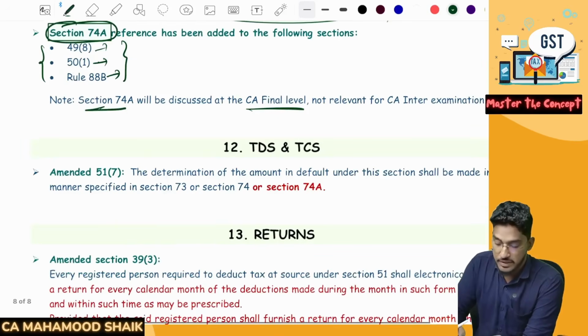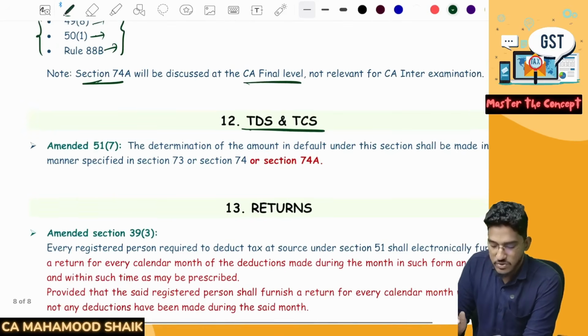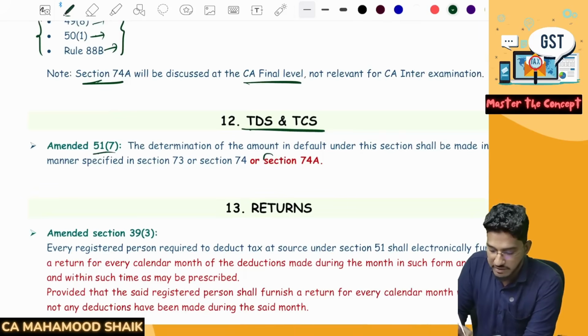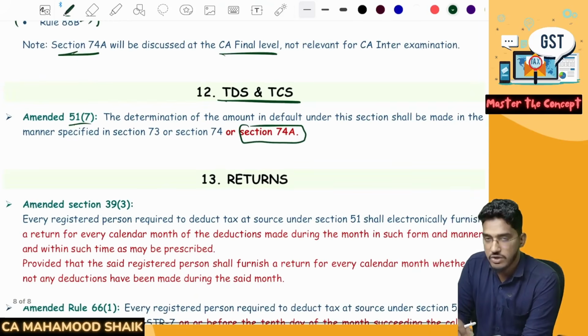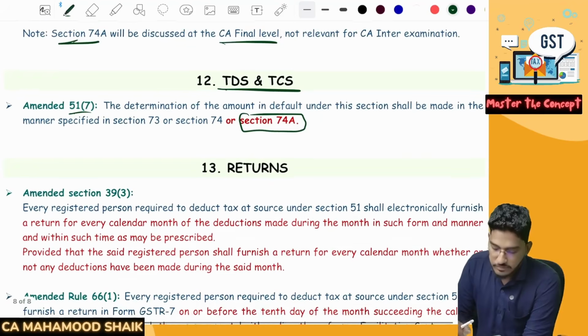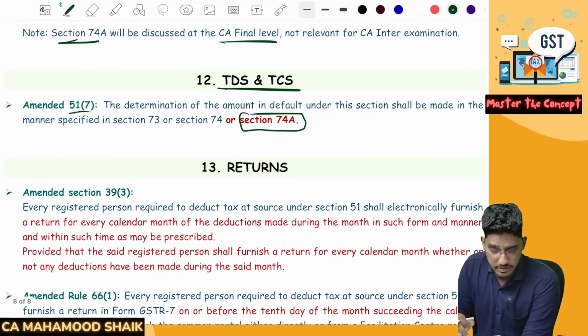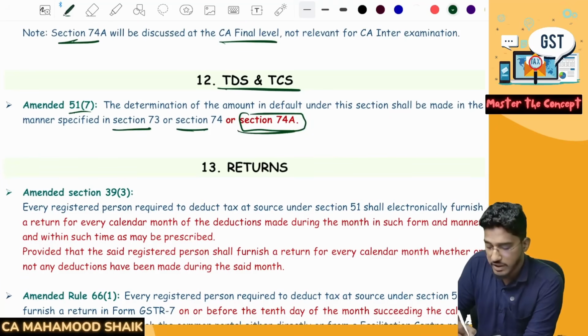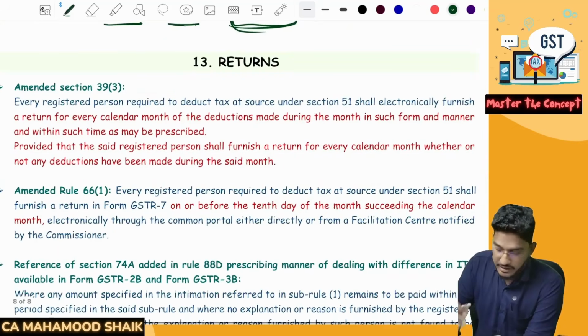You can ignore this. Similarly, in TDS and TCS also, in one section, they have amended and given reference to section 74A. That means if you are not deducting the TDS, then action can be taken against you under section 73 also, 74 also, 74A also. Irrelevant, ignore it. Then returns.